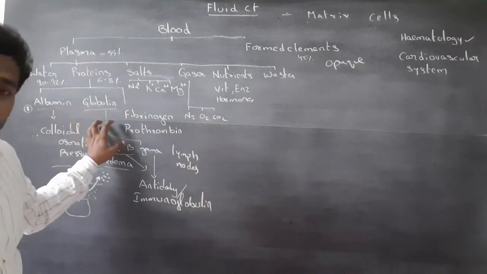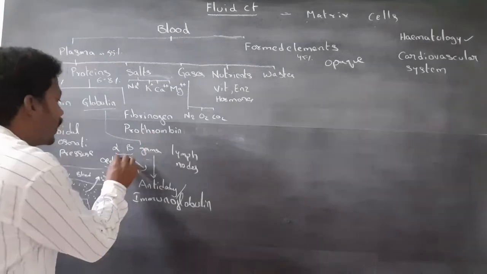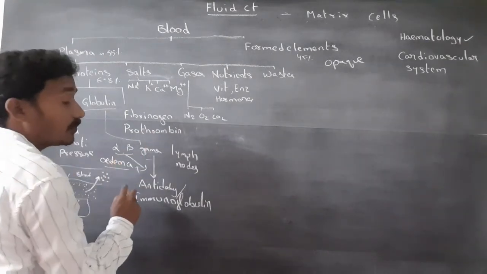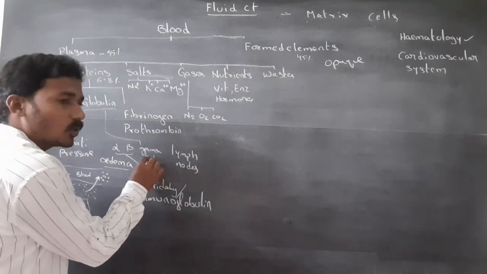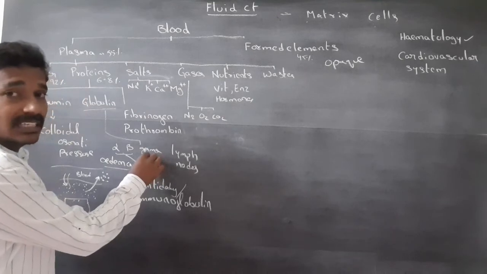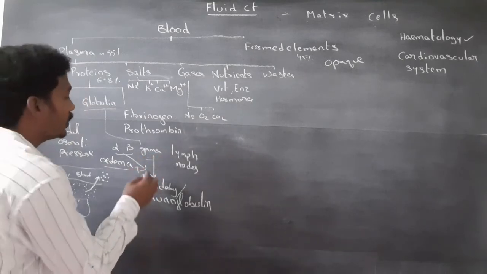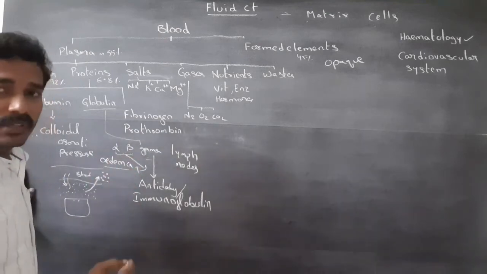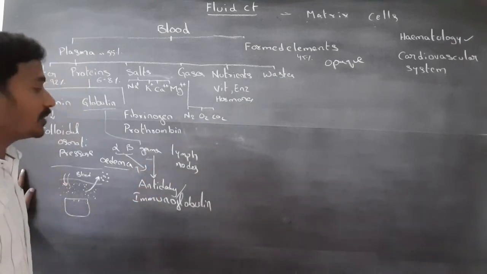Alpha and beta globulins are involved in the transport mechanism, and gamma globulins are involved in the immune response. Alpha and beta globulins are derived from the liver, and gamma globulins are derived from lymph organs, lymph nodes.